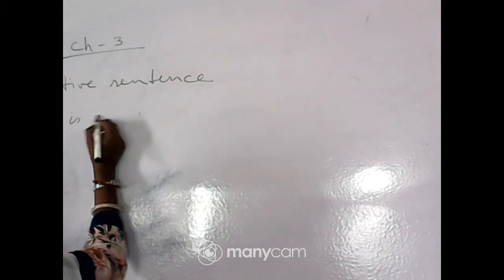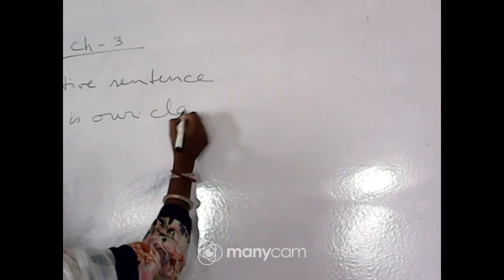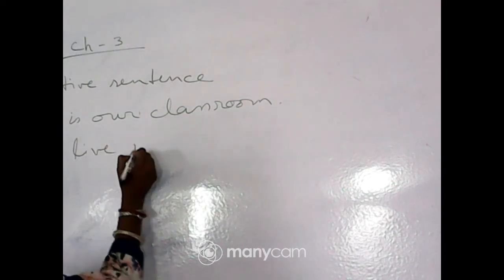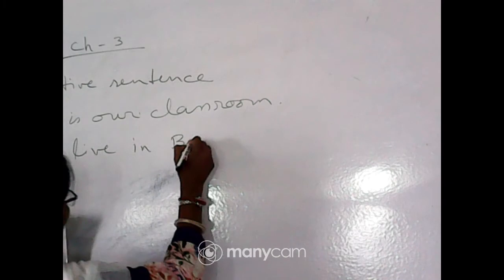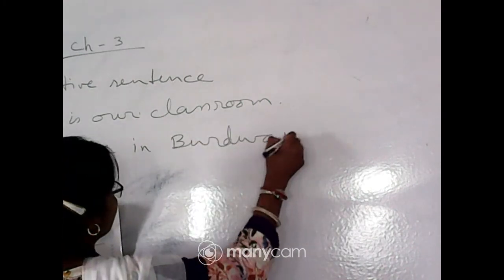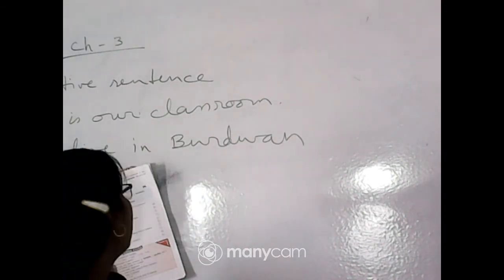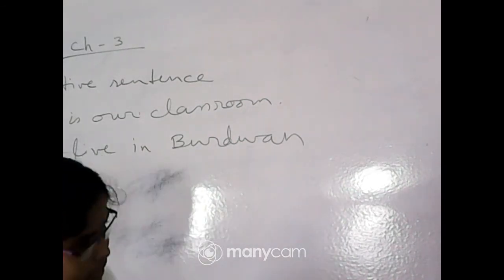For example, it is our classroom. That is an assertive sentence because it gives a statement. Another one, I live in Burdwan. That is also a statement. So it is also an example of assertive sentence.